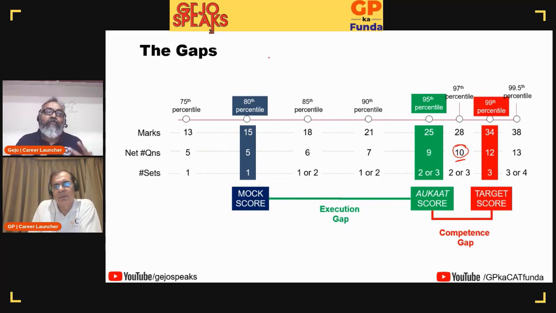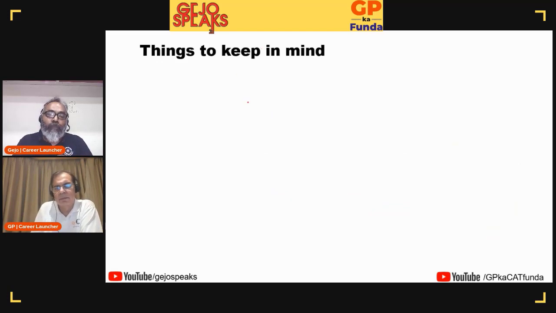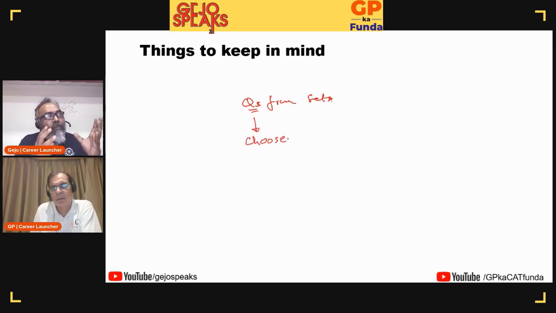So obviously, I have to make a decision as to which sets to look at. But very importantly, it is also important that you choose questions. I think most of the time, what happens is the attitude that I read this particular question, so I have to solve every single question from the set.